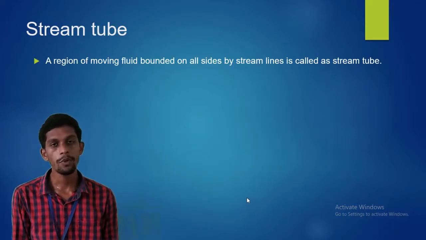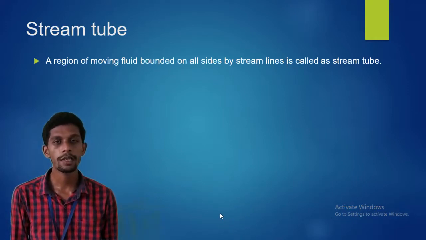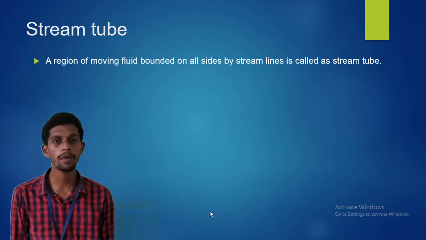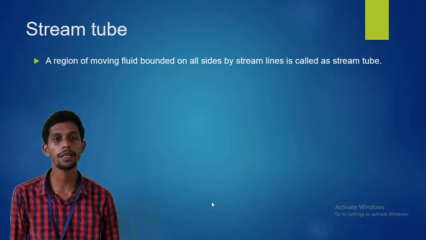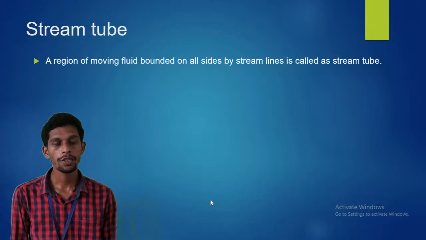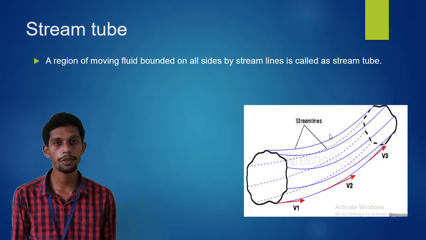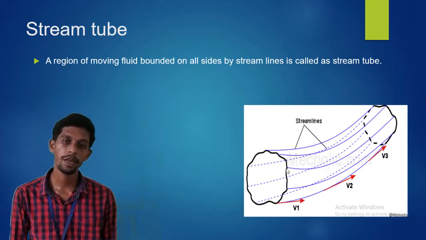Right. What about the stream tube? A stream tube is a combination of streamlines. It is nothing but a bunch of streamlines. You can see the stream tube diagram over here. It is a representation of a bunch of streamlines.